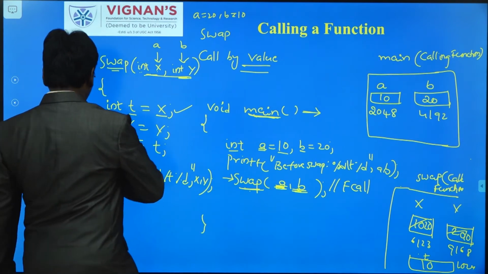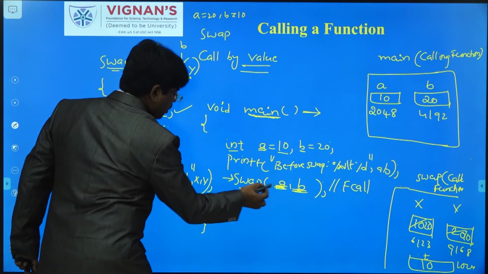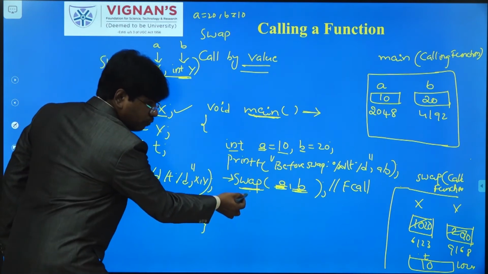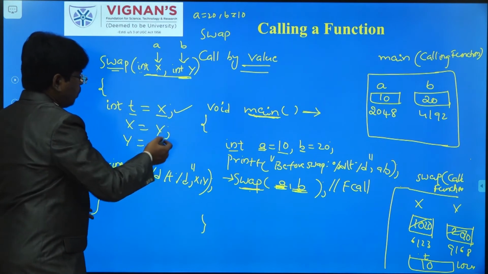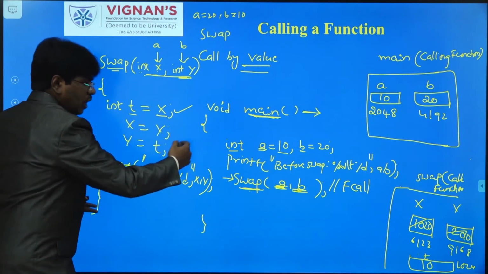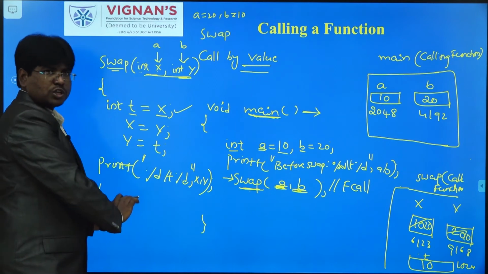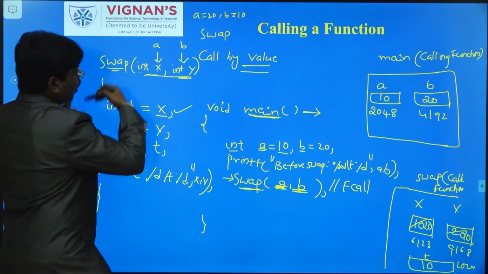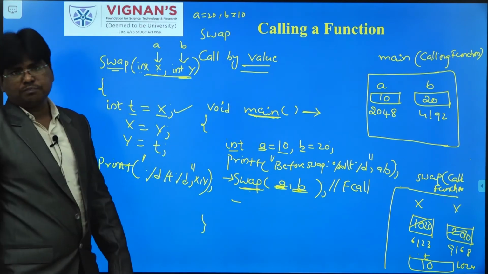After this statement is over, again the control goes to who called this particular function. The main function called the swap function. The control came to the swap function, took the variables, did some processing logic here and swapped the x comma y values, and it is over. This function is completed. Again the control will go back to the main function here.